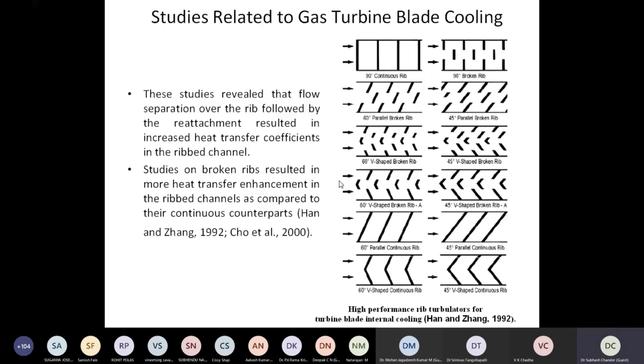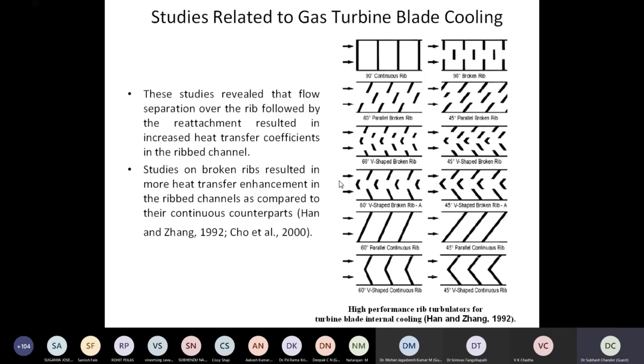So they are subjected to centrifugal stresses, and the temperature is high, and that can ultimately lead to creep failure and deformation of the blades. It is not accepted. Whatever heat is imparted to the blade, the same is to be taken up, so that the temperature stays below the working temperature of the gas turbine blades, right?